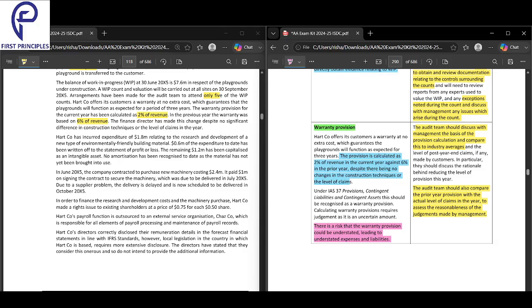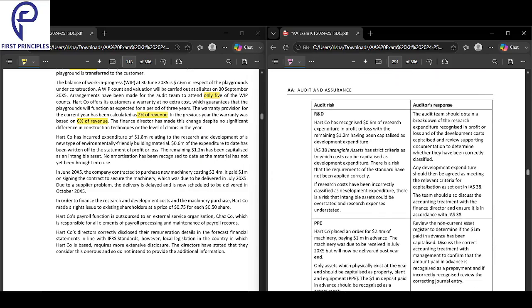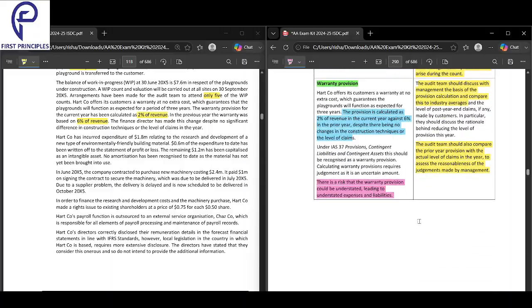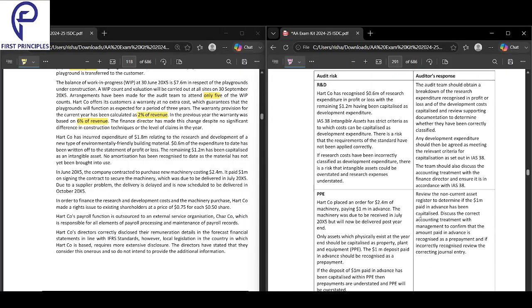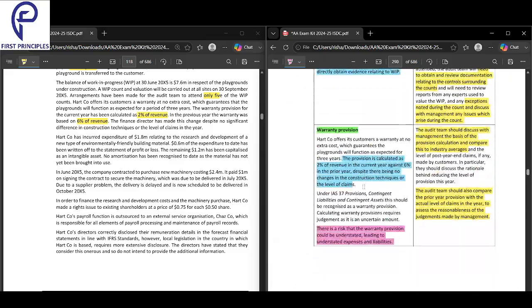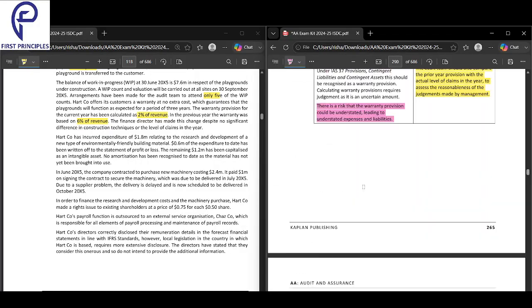Why have you reduced from 6% to 2%? For no good reason you have reduced it. What was your reason for reducing? So that is the problem again. What was the reason? Why did we reduce? No good reason. Okay, there was no good reason why the reduction took place.